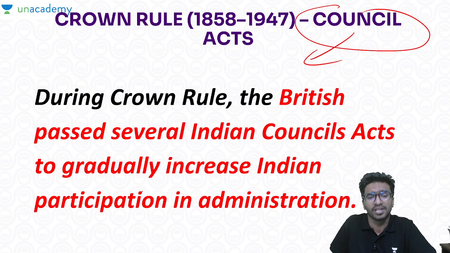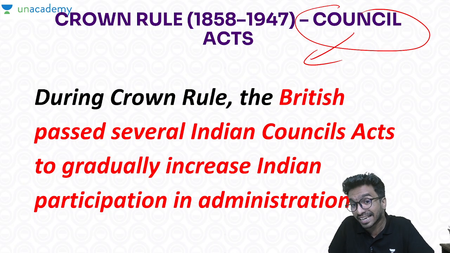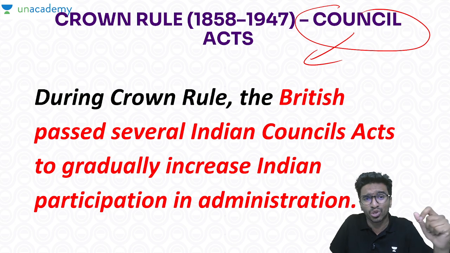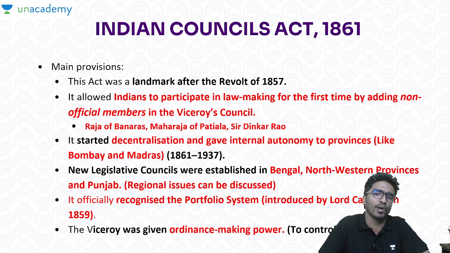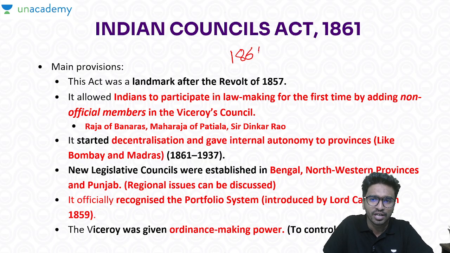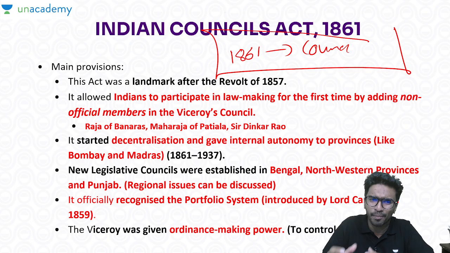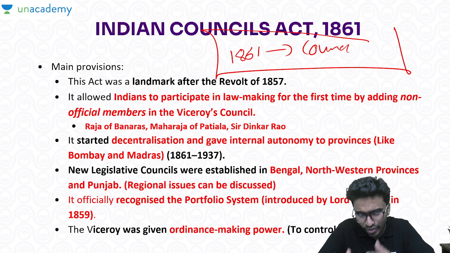Got it? Now during the crown's rule, the British passed several Indian Council Acts, and the intention was that in the councils, Indian participation in the administration was supposed to increase, because the 1857 revolt was showing signs that Indians would be resistant if you kept them out of the administration and the lawmaking process. On that basis, the British came up with the 1861 Councils Act.